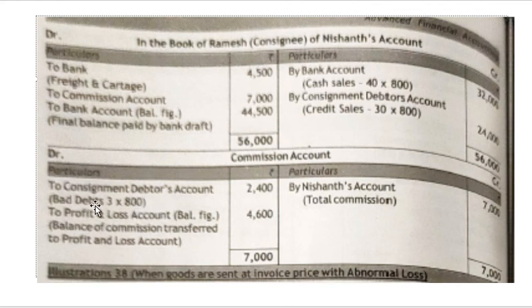Money for three radios was not given. So bad debts, three radios into 800, is 2,400, which is a loss for him. So out of the total commission of 7,000, 2,400 is a loss. So the actual profit he is enjoying is 4,600. We will transfer that to your profit and loss account. So when you're preparing the commission account, if you have any bad debts you are facing, you will deduct them from your commission and transfer the exact profit you have gained.